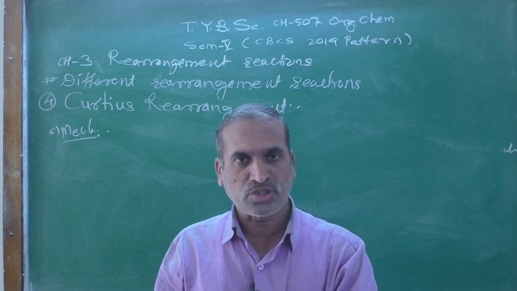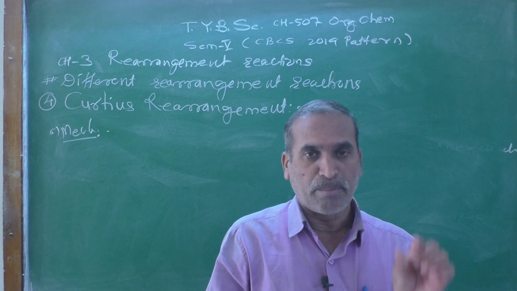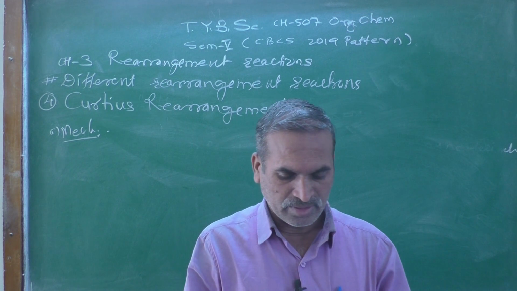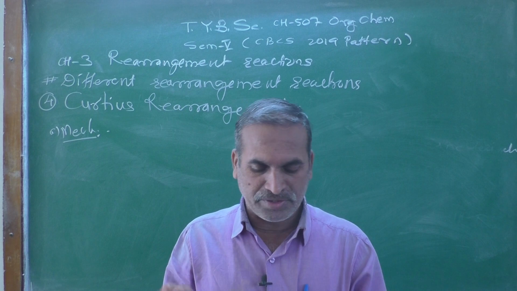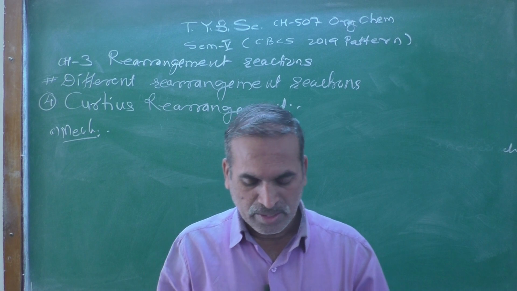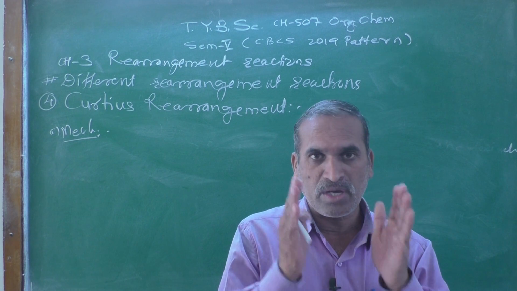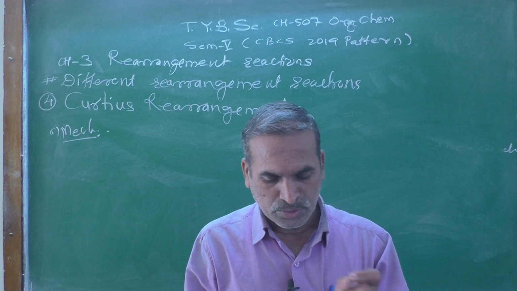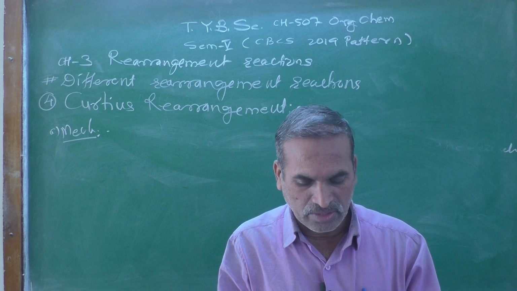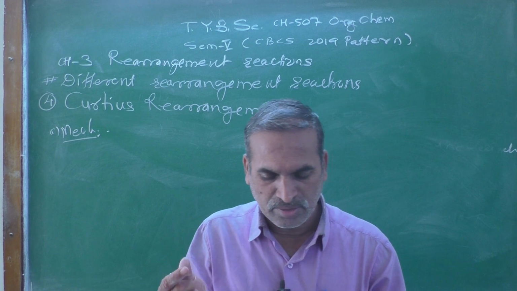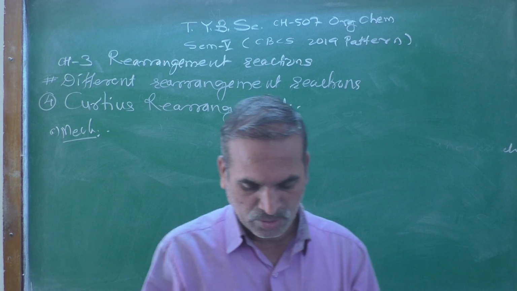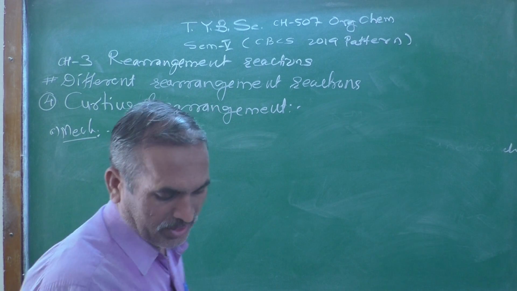Loss of the nitrogen molecule makes the nitrogen attached to the carbonyl carbon an electron deficient center. The alkyl group migrates from the carbonyl carbon to the electron deficient nitrogen to give the isocyanate molecule through acyl nitrene.